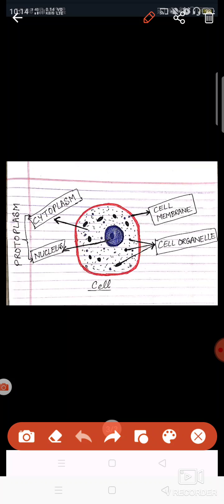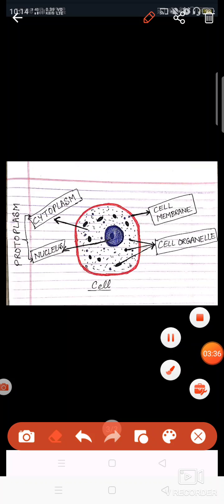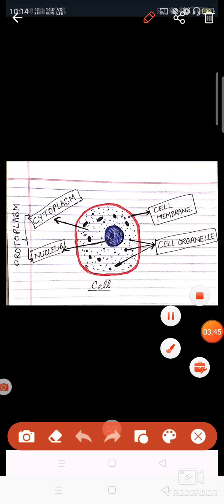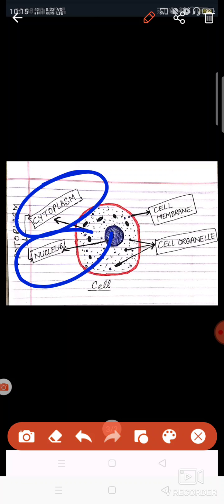And one more term I want to clear here, that is protoplasm. Somebody from your class ninth, maybe girls or boys, asked me about this term, what is protoplasm. So basically, protoplasm is a fluid or living structure which is composed of nucleus and cytoplasm.